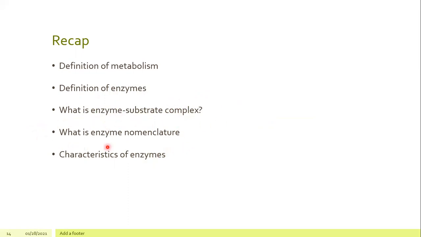We also learned how to name an enzyme by changing the OSE into ASE, like lactose into lactase. So lactase is the enzyme. And lastly, we also talked about 8 general characteristics of enzymes, which are that they are very rapid, they speed up processes, they need a cofactor, and so on.